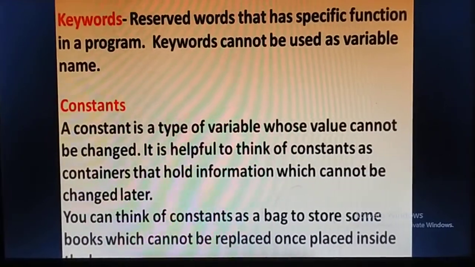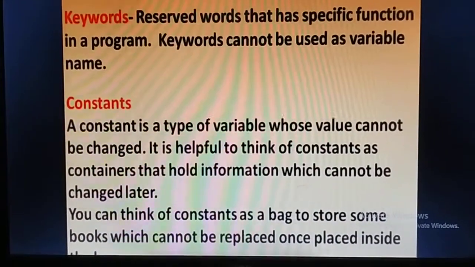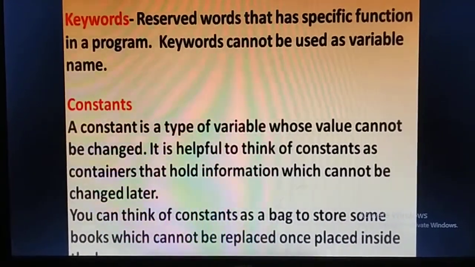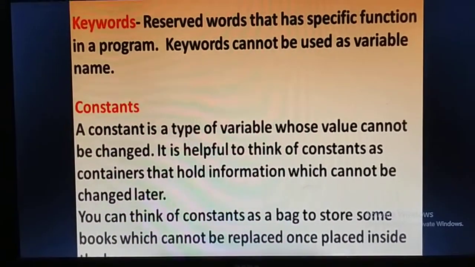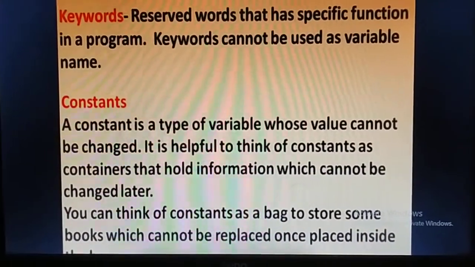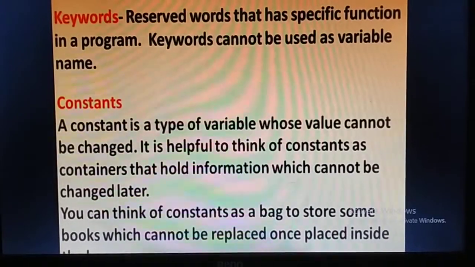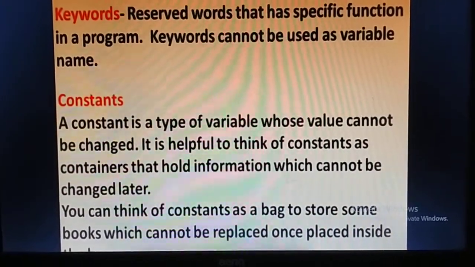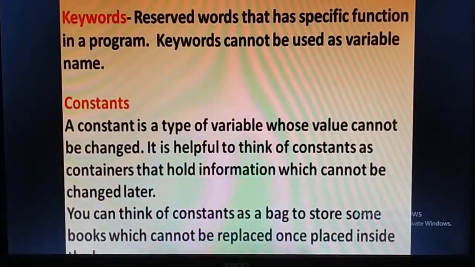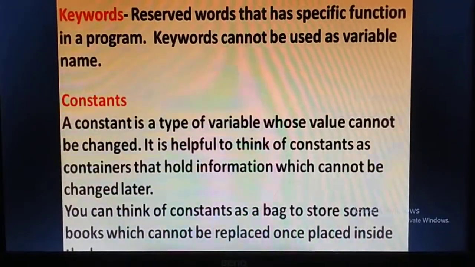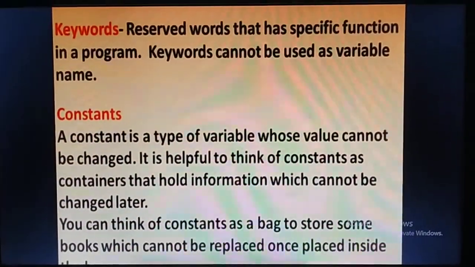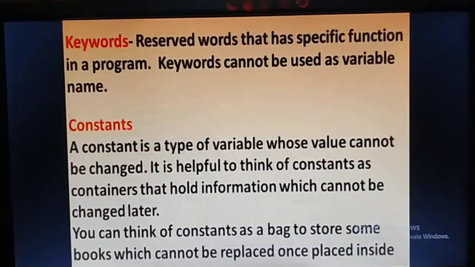It is helpful to think of constants as containers that hold information which cannot be changed later. You can think of a constant as a bag to store some books which cannot be replaced once placed inside the bag.